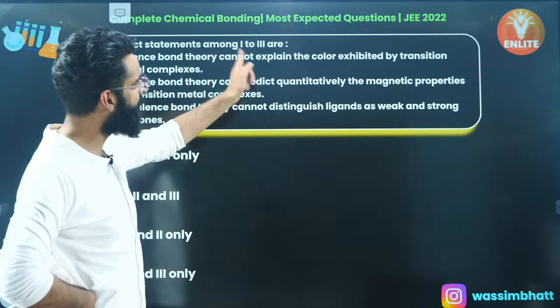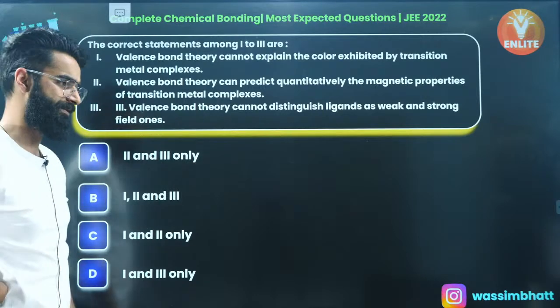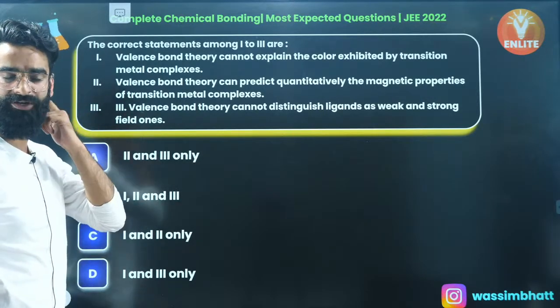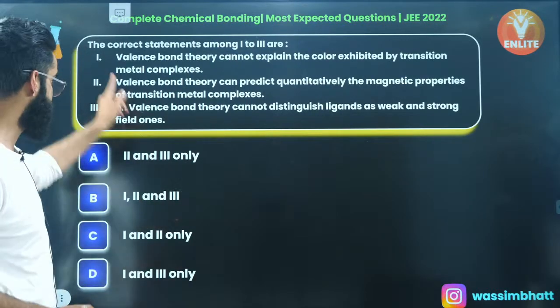Valence bond theory cannot explain the color exhibited by the transition metal complexes. This is absolutely correct statement, right? Valence bond theory was not able to explain the color of the transition complexes, right? The first statement is absolutely correct.